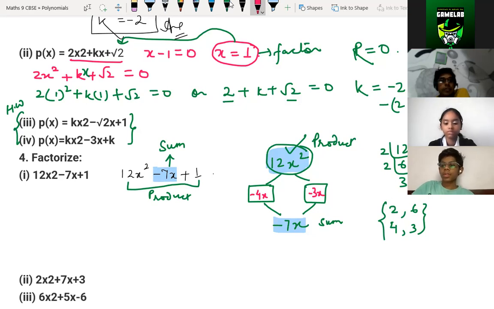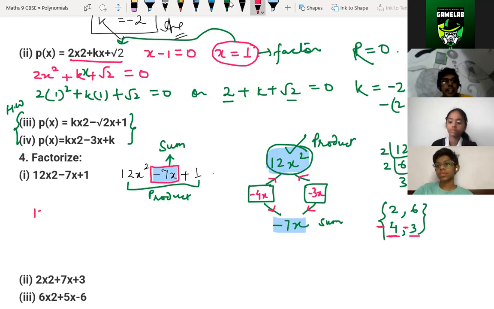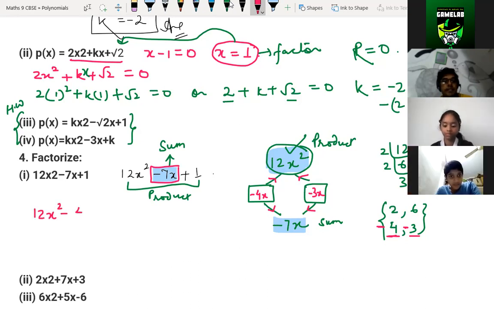Very good. So instead of minus 7x, Sahil and Satvik, are you understanding why minus 4x and minus 3x is coming here? This pair we are taking, minus 4 and minus 3. If you add both, you'll get minus 7x. If you multiply, you will get 12x square. Is it clear, children? Yes, sir. So instead of this middle part, we write minus 4x and minus 3x. So we can write it as 12x square minus 4x minus 3x plus 1.